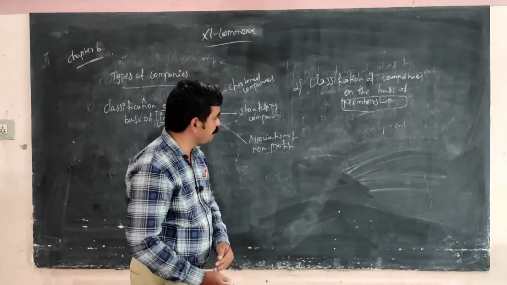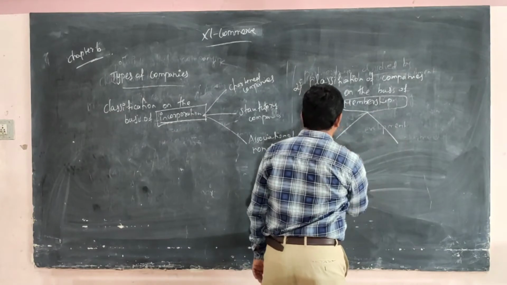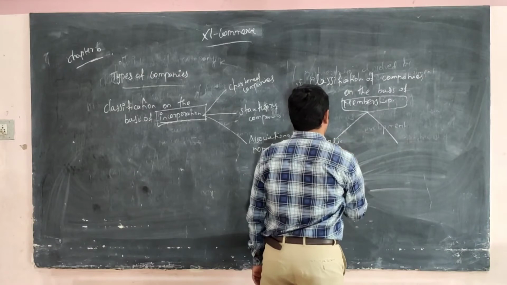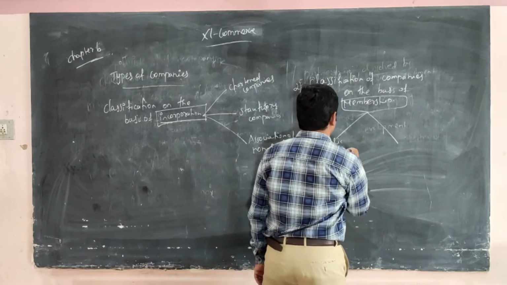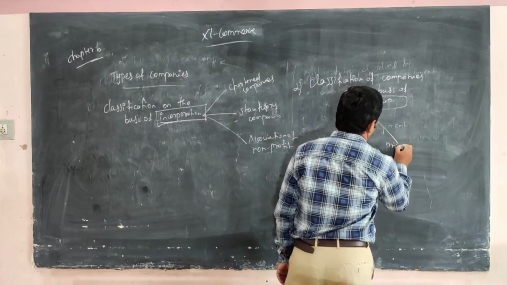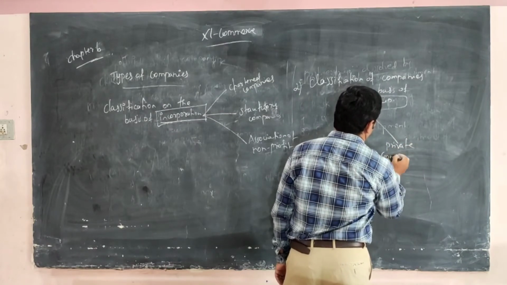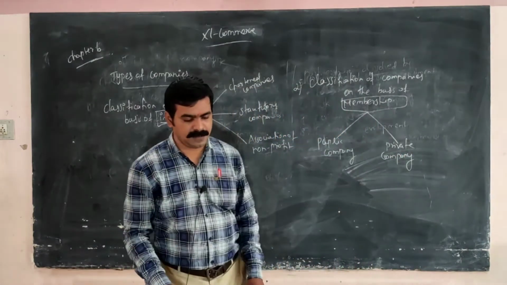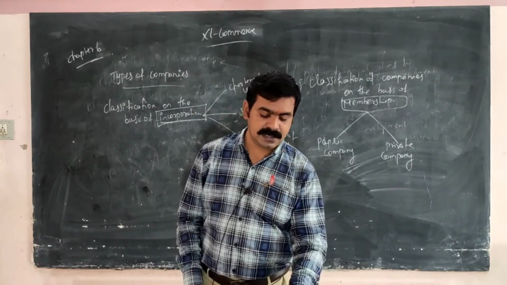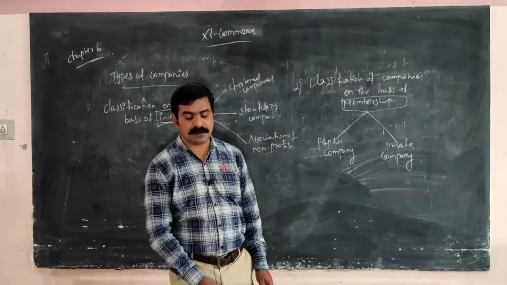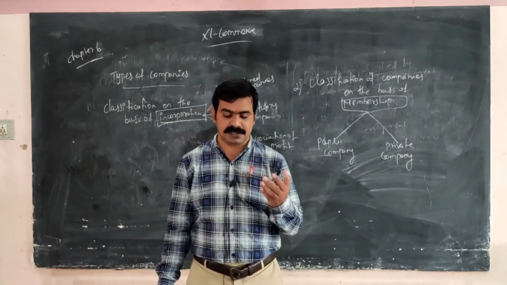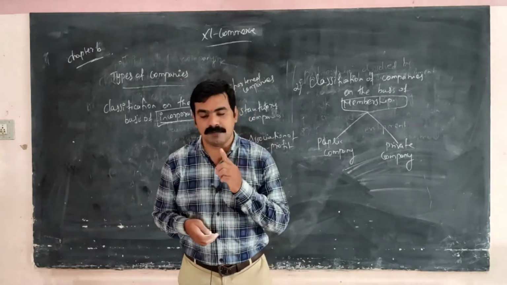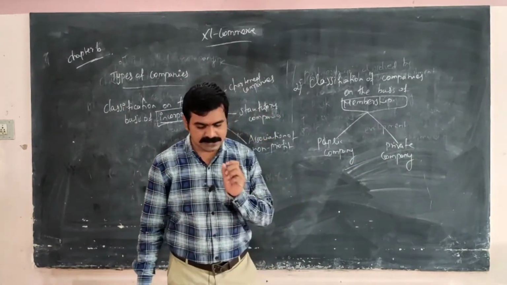Private company, public company. A public company means a company which is not a private company. A public company may be set up as an association with at least 7 members.